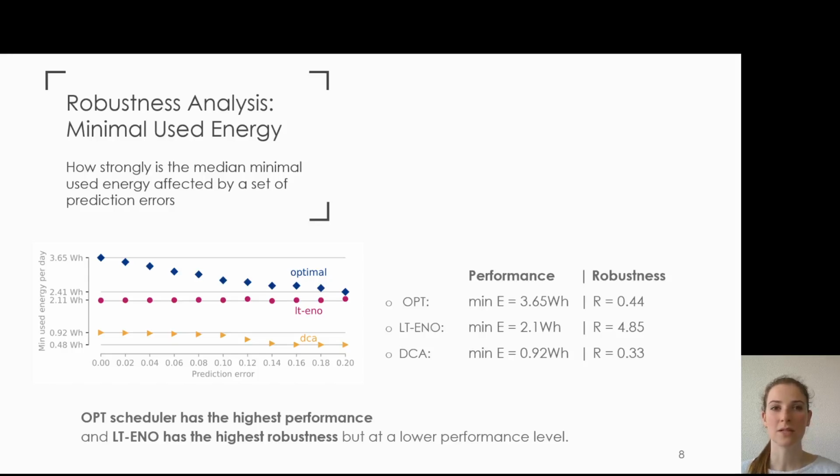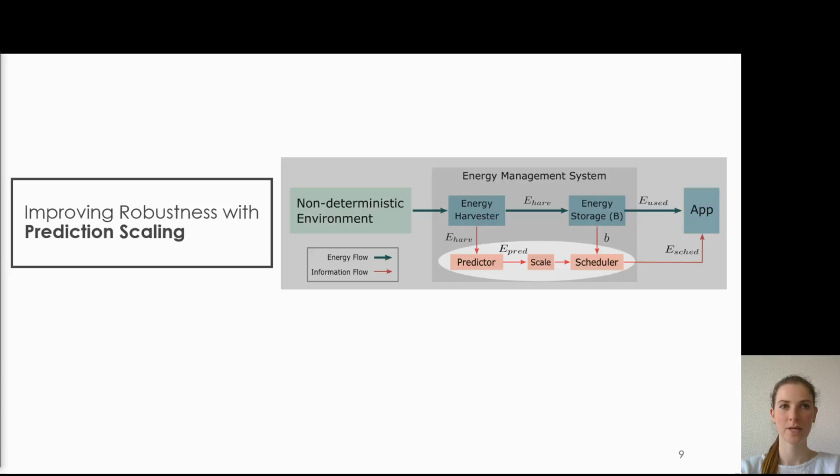Now that we've seen that there are great schedulers, even schedulers that are provably optimal when the predictions are accurate, we also saw that they do not perform well when the predictions are not accurate. They are not robust. But what can we do about this situation? To address this situation, we propose a method to improve the robustness of non-robust schedulers, such as the optimal scheduler. This method relies on scaling the energy prediction that the scheduler uses.